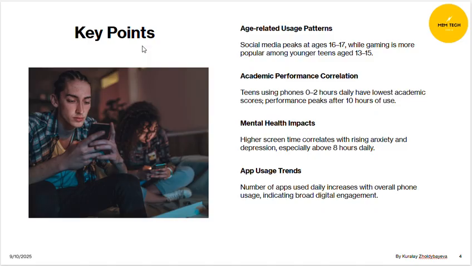I also discovered mental health impacts. Higher screen time correlates with rising anxiety and depression, especially above 8 hours daily. I discovered an app usage trend. The number of apps used daily increases with overall phone usage, which means the more they use their phone, the more apps they tend to open.